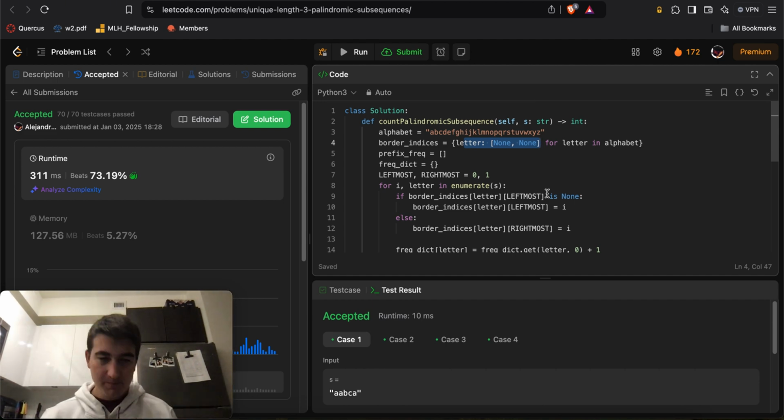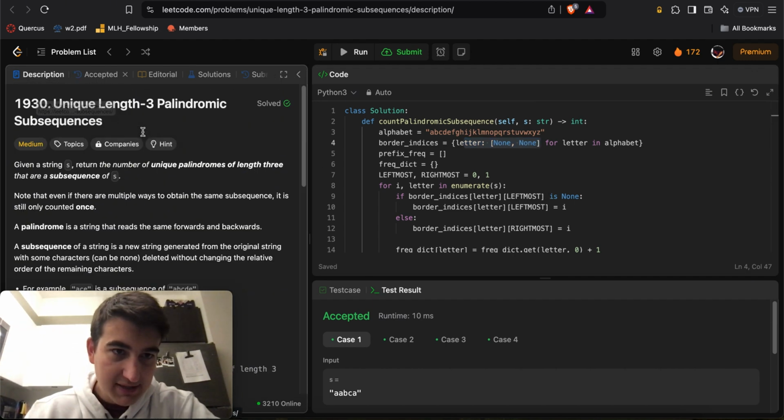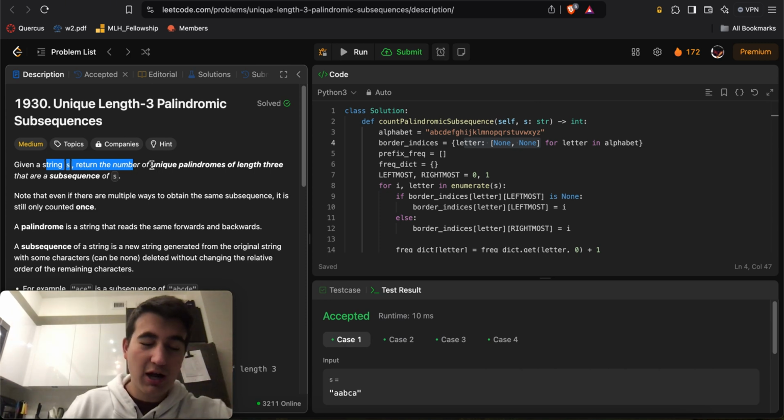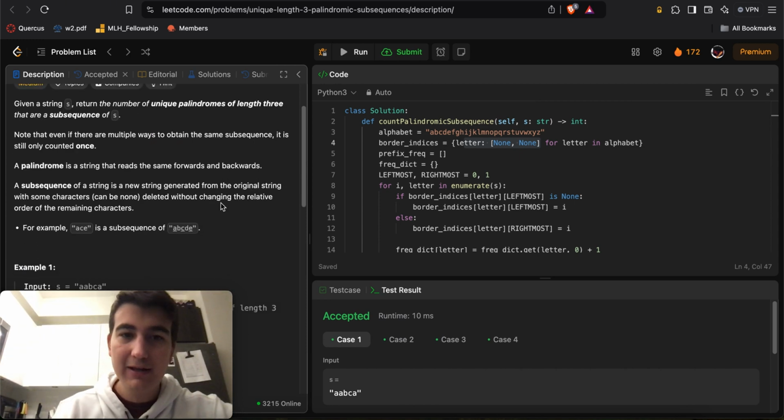Okay, there we go. So, as always, in all my videos, I do a quick recap if I was able to solve the problem. For this one, essentially what they wanted you to find is the unique length-3 palindromic subsequences. So you're given a string S, and you want to find all subsequences of length 3 that happen to be palindromic, right? And you only want the count of unique palindromes of length 3, not the total number of palindromes of length 3.